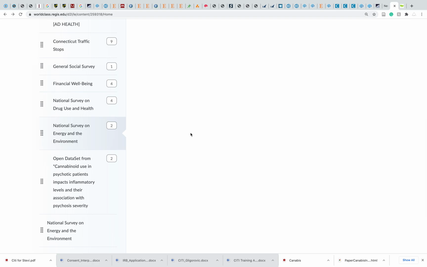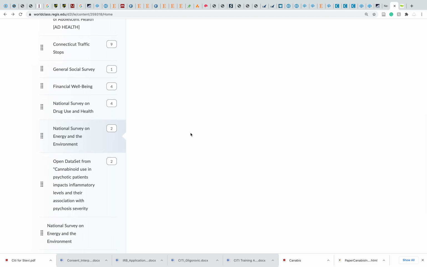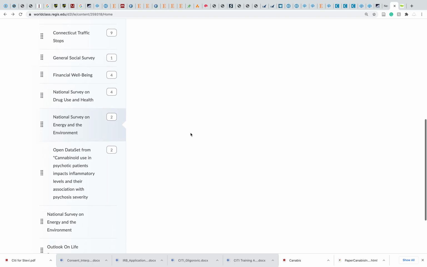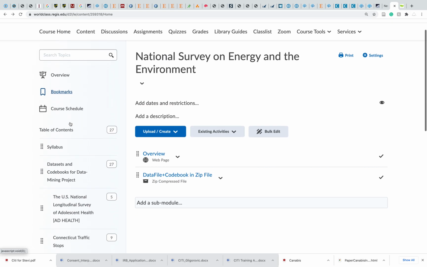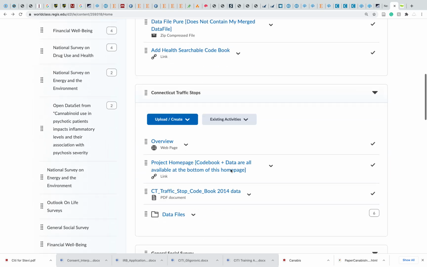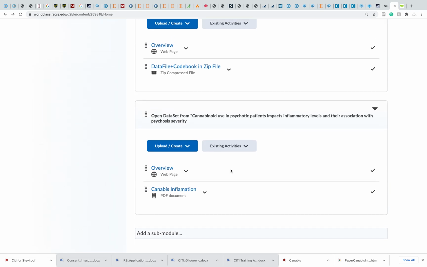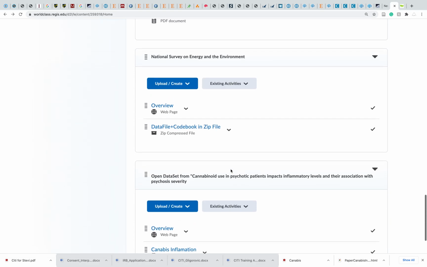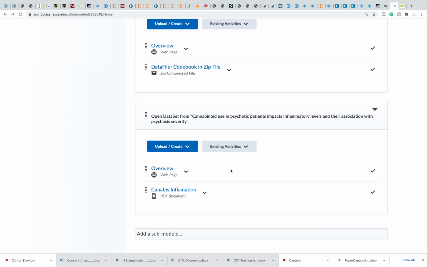So our final data set is, and I'm going to click back to datasets and codebooks. You can see it has different modules. You've used D2L before. But the final data set is a bit peculiar.